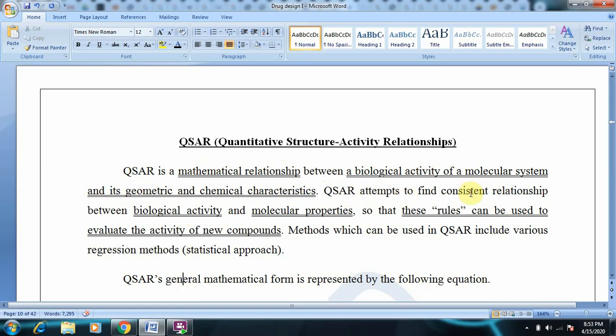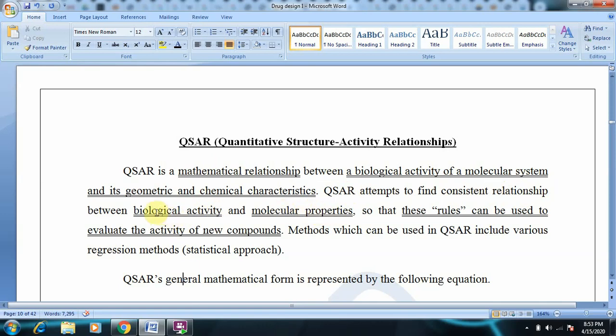QSAR attempts to find a consistent relationship between biological activity and molecular properties. What is the purpose of doing QSAR studies? We are trying to find a consistent relationship, which is mathematical, in equation form, between biological activity and molecular properties.